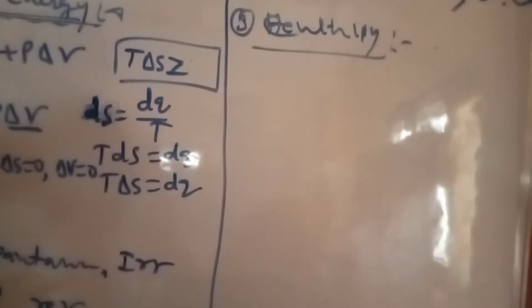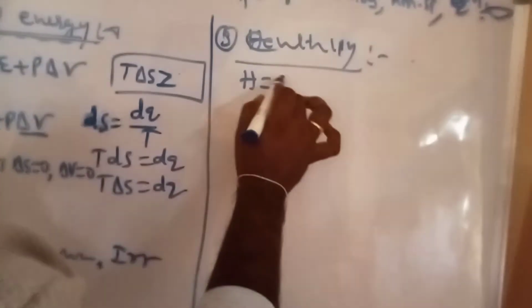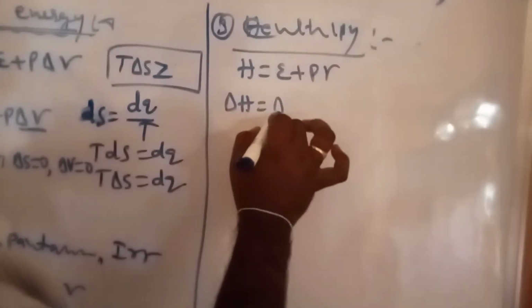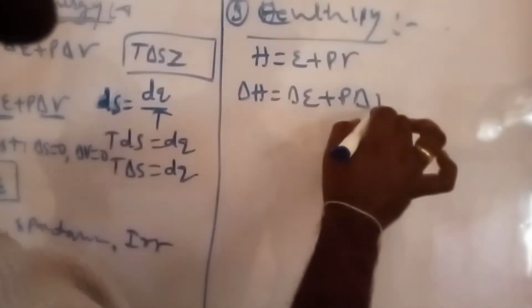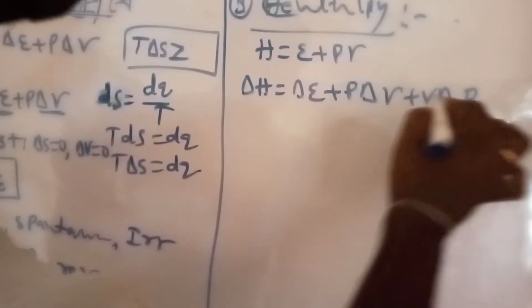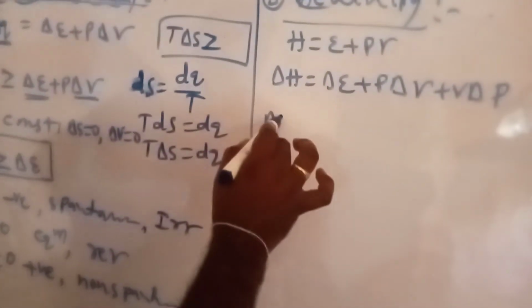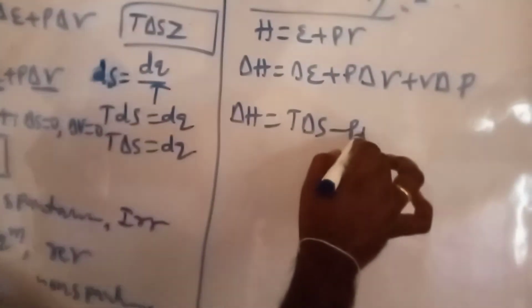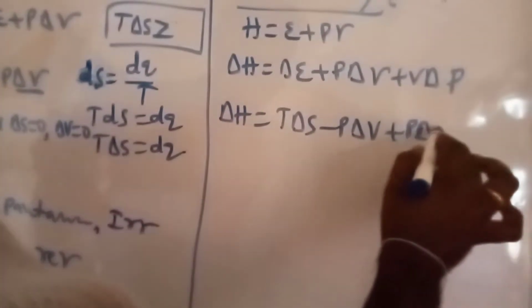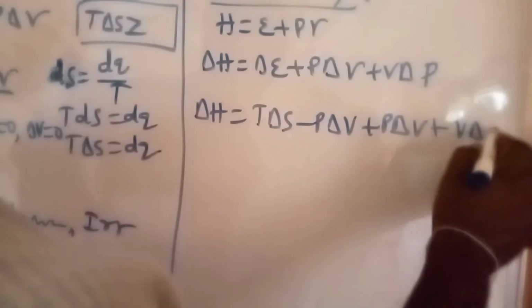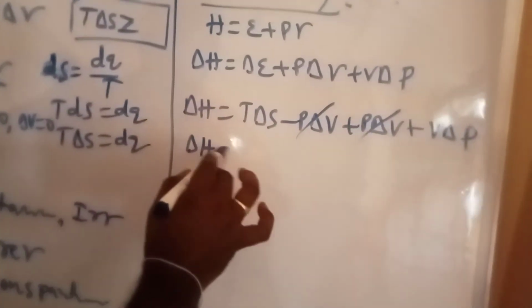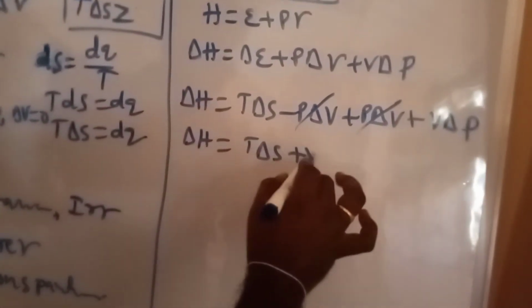Enthalpy. What about the enthalpy basic equation? We know very well, H is equal to E plus PV. After that, delta H is equal to delta E plus P delta V plus V delta P. After that, from the first law of thermodynamics, delta E is equal to T delta S minus P delta V, plus P delta V plus V delta P. After that, minus and plus will be cancelled. The remaining equation is delta H is equal to T delta S plus V dP.